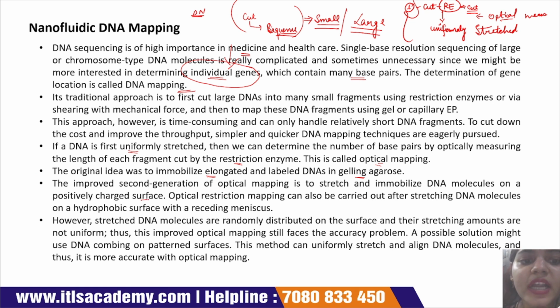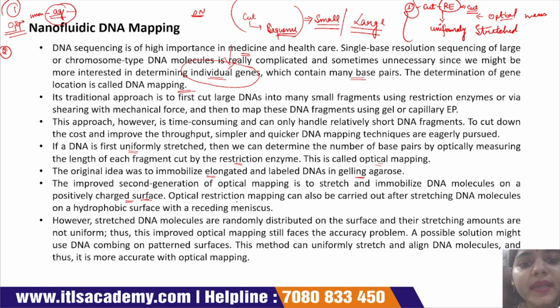In first generation of optical mapping, we immobilize the DNA molecule on the agarose surface. But in second generation, we use the positively charged surface to immobilize the DNA sequence.